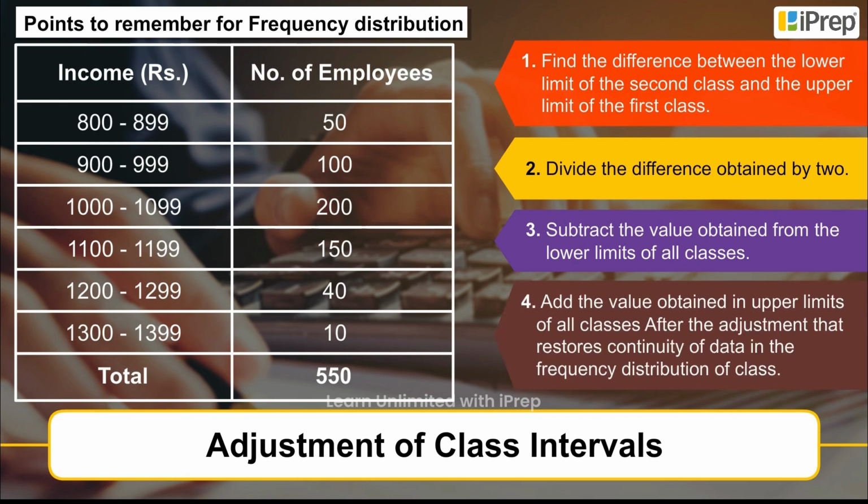4. Add the value obtained to the upper limits of all classes. After the adjustment, this restores continuity of data in the frequency distribution of the class.